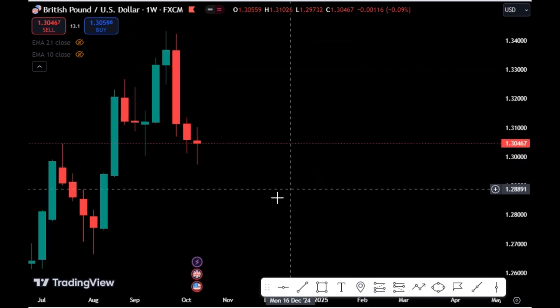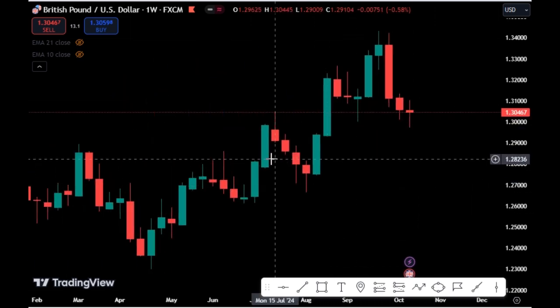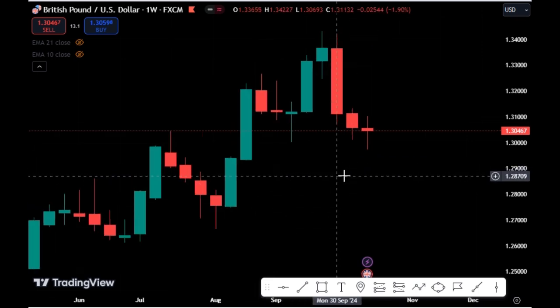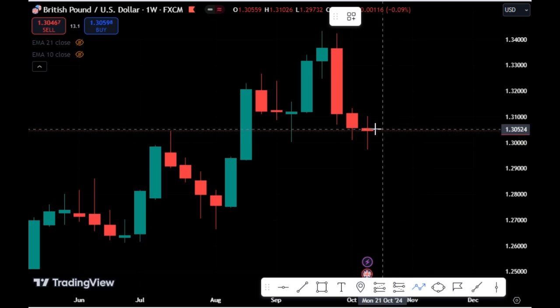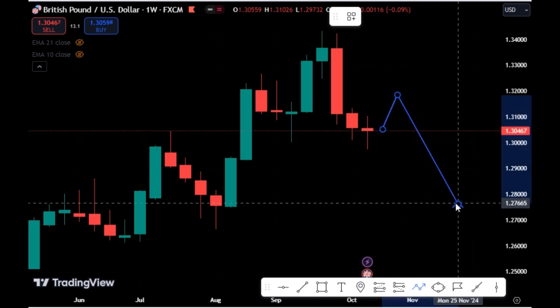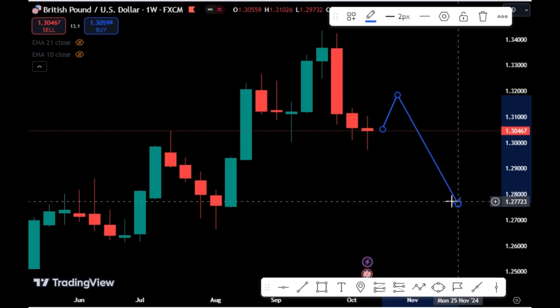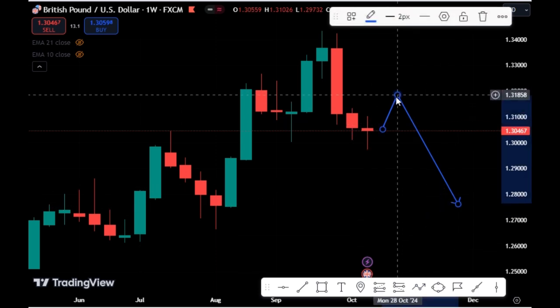So long we have price at this weekly support level, it shows that we are setting the Great British Pound USD on the weekly chart to do a retest of this resistance level before we see the price drop to the downside. Because currently on the weekly chart, the Great British Pound USD is still in the resistance zone.